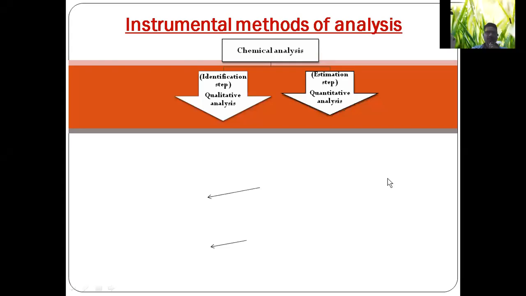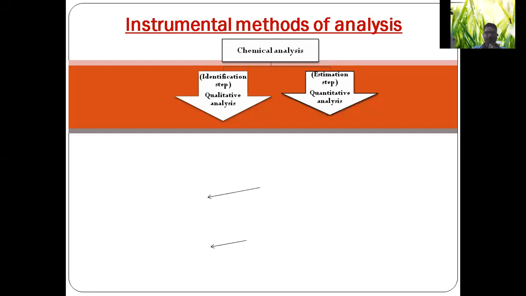Hi students, today let us learn about instrumental methods of analysis. Analytical chemistry is one of the branches of chemistry, and it deals with qualitative and quantitative analysis of materials. Analytical chemistry is an integral part of the R&D section of any industry.